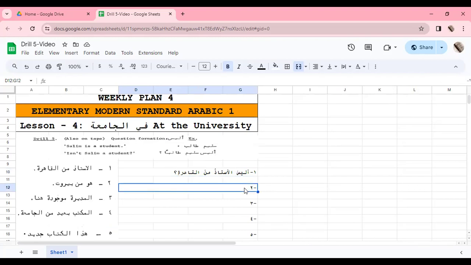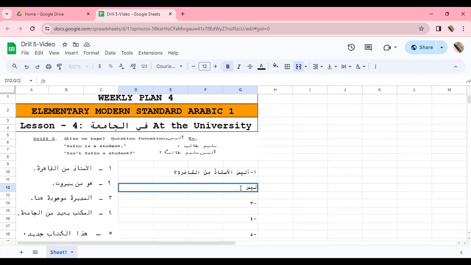Now let's look at the next one. Huwa min Beirut. He is from Beirut. First you write he is not from Beirut. If you remember, the mubtada, which is a pronoun, changes to its corresponding Laisa form. Huwa has a Laisa form as Laisa.